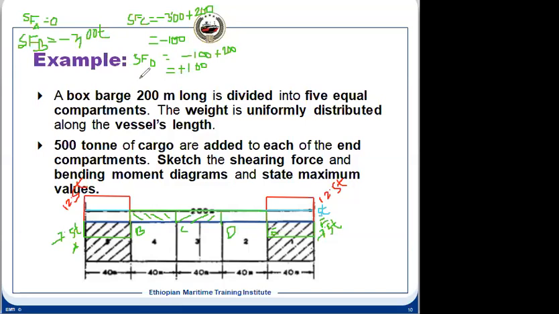And then SFE. SFE will add this value. This is also 5 multiplied by 40, that is plus 200, so plus 100 plus 200, and you will get a value of plus 300.